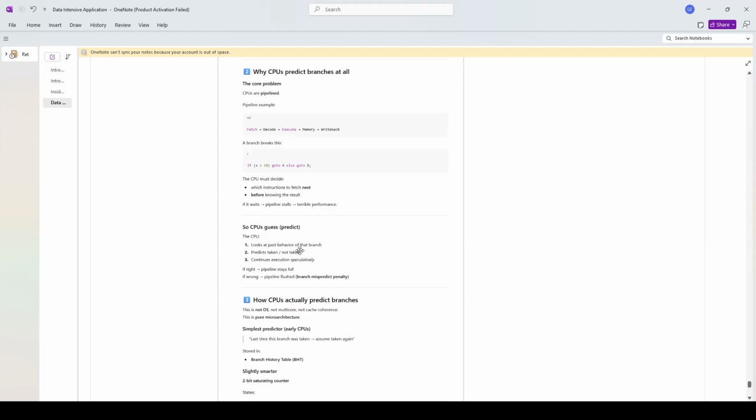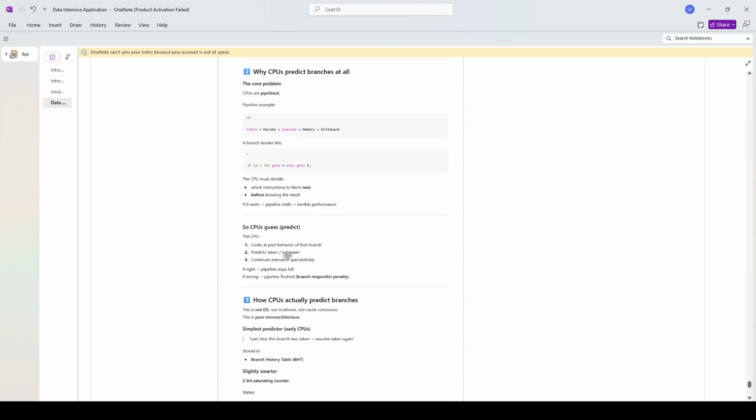And time always moves forward, so you need to consider that, because if not, your app will not be responsive.